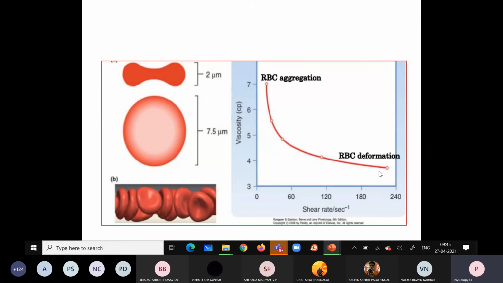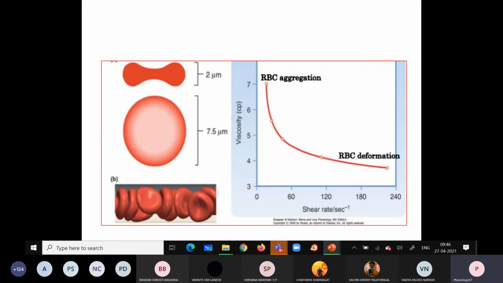So if we have high RBC aggregation, the viscosity is high. You can see the relationship between the shear rate and the viscosity. RBC deformation will lead to RBC aggregation. All these factors, like RBC deformation, packed cell volume, the shape of the RBC, temperature, and plasma proteins, will affect the viscosity.